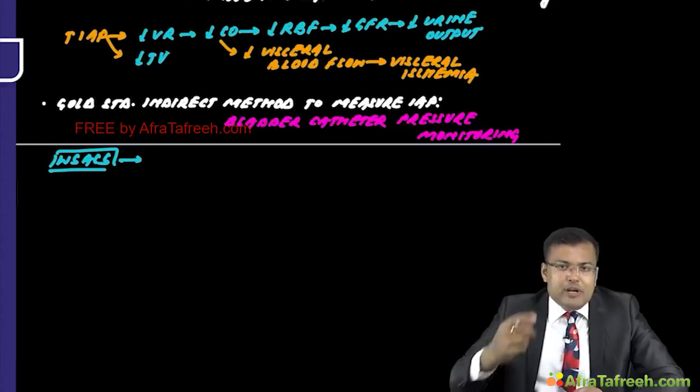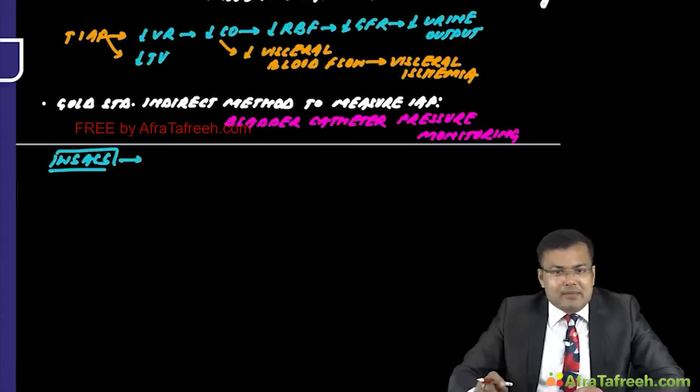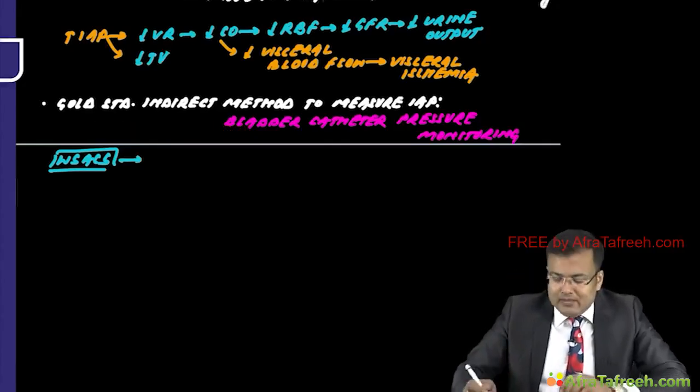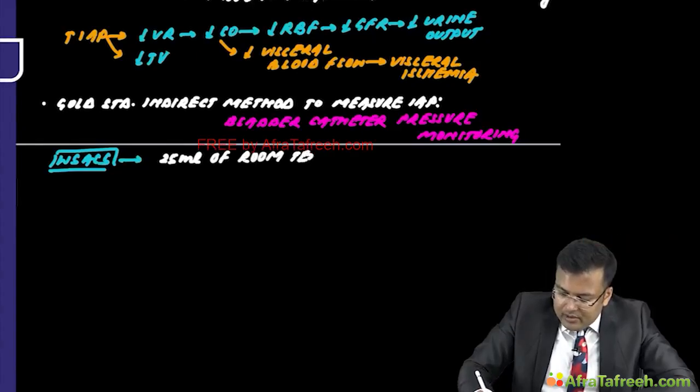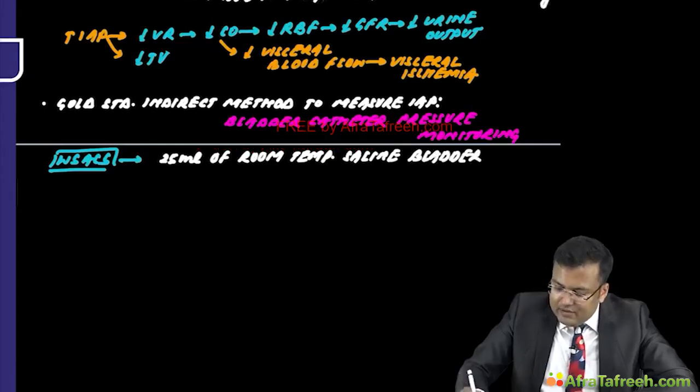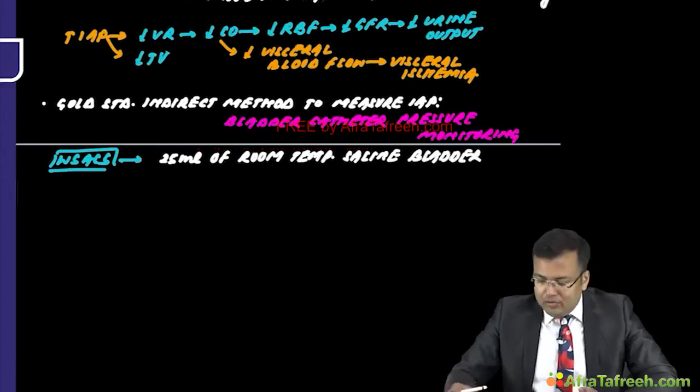First, we have to instill 25 ml of room temperature saline into the bladder.